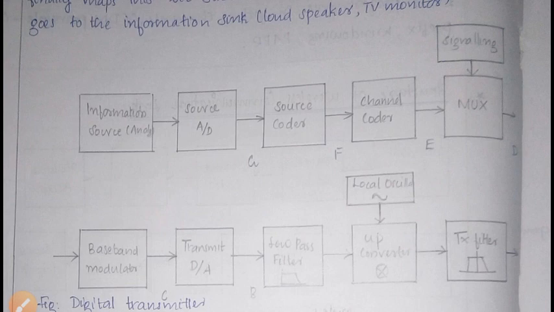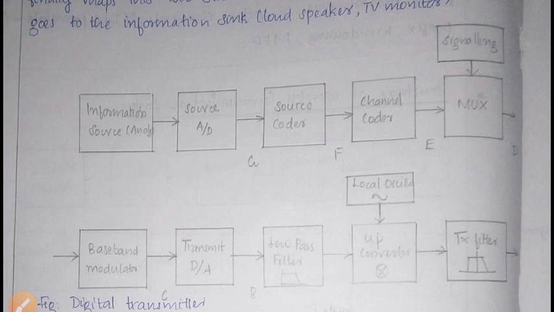Then it will pass on to the low pass filter. Here the low pass filter eliminates the out of band components according to the modulation format. Then it passes on to the up converter, which converts the baseband signal to a passband signal by mixing with the local oscillator.